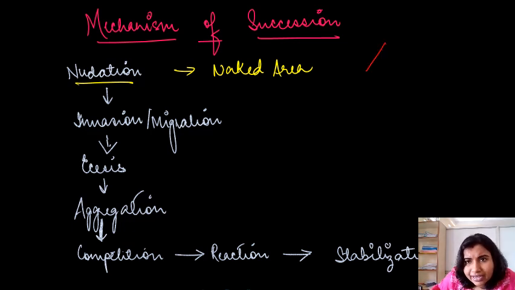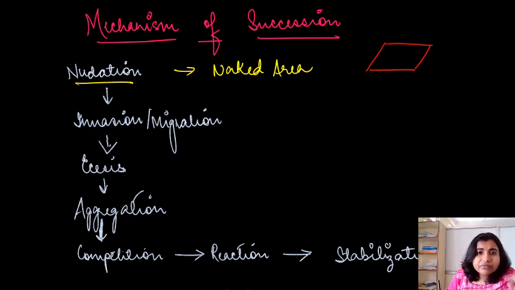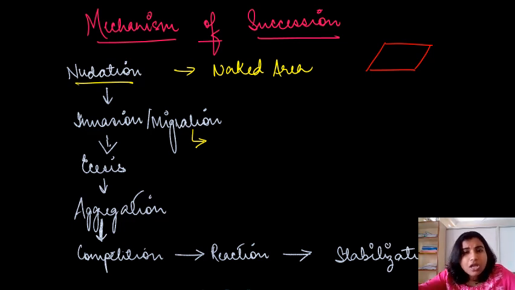So if I draw a naked area here, this is a naked area. It does not have any kind of living organism, right? Then invasion or migration. Invasion or migration means what? One type of species can change their position and get established in a new area, right? For example, by analogy, suppose your father is working in the Air Force or the Indian Army, then your father will have transfers according to the time schedule. When the transfer is assigned, you will keep changing your schools.